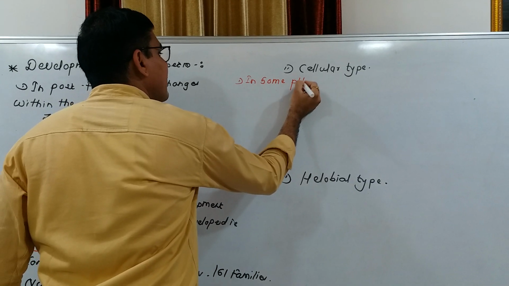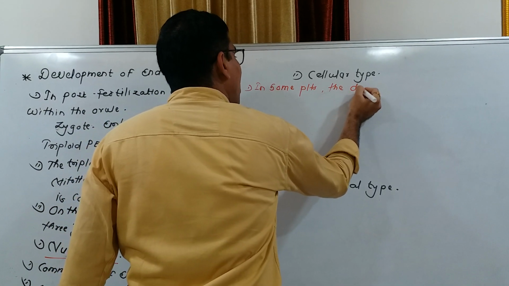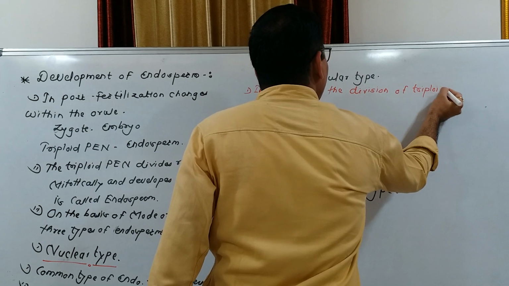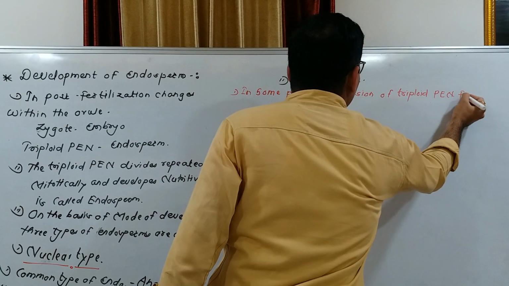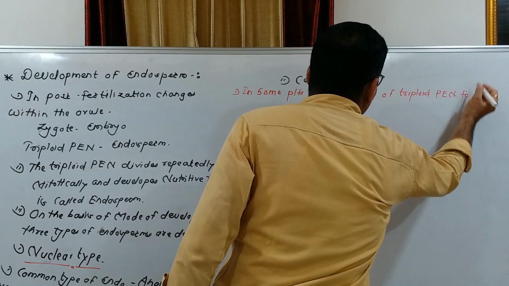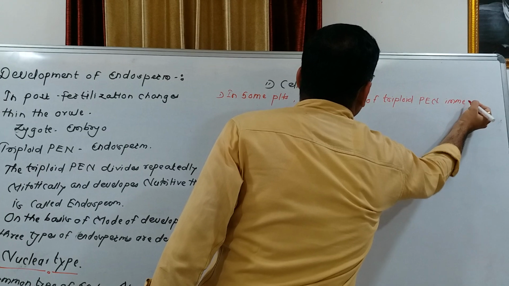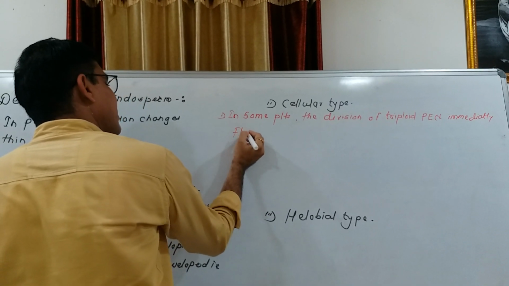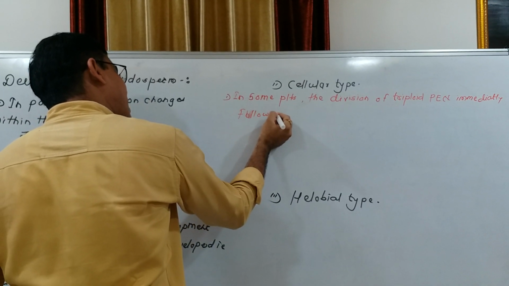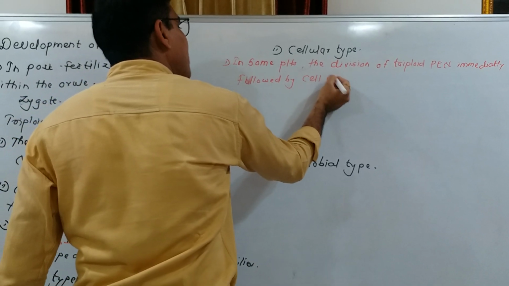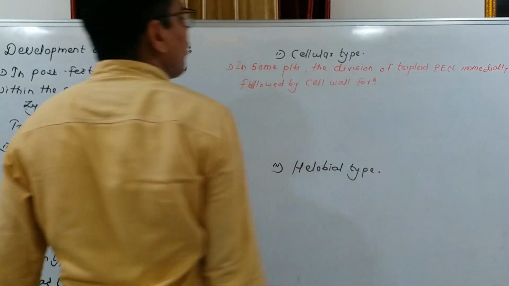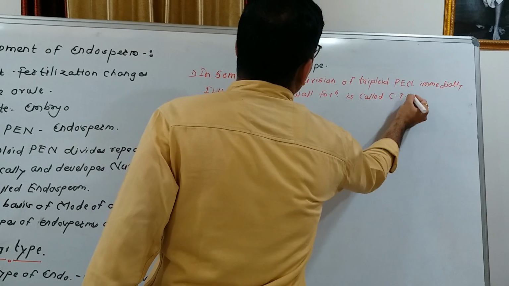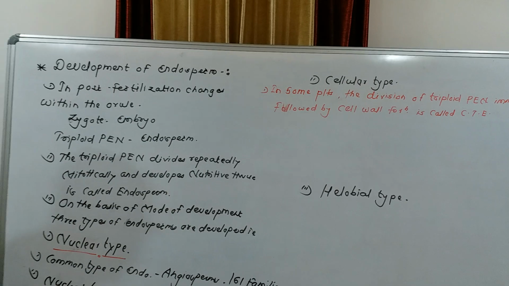In some plants, the division of triploid primary endospermic nucleus, immediately followed by cell wall formation, is called the cellular type of endosperm. That is called as cellular type of endosperm.